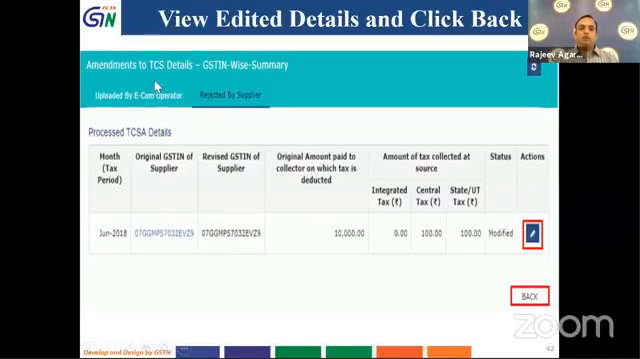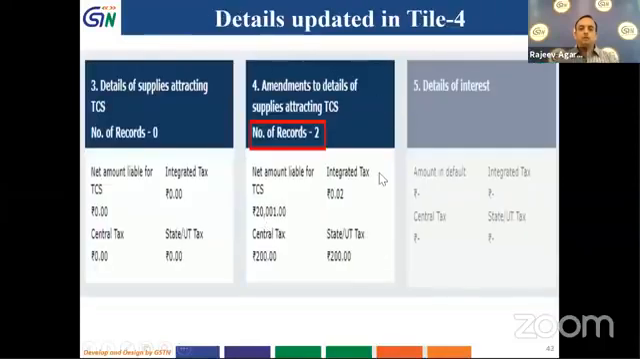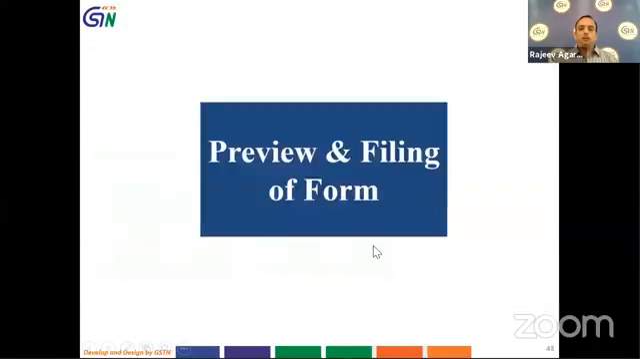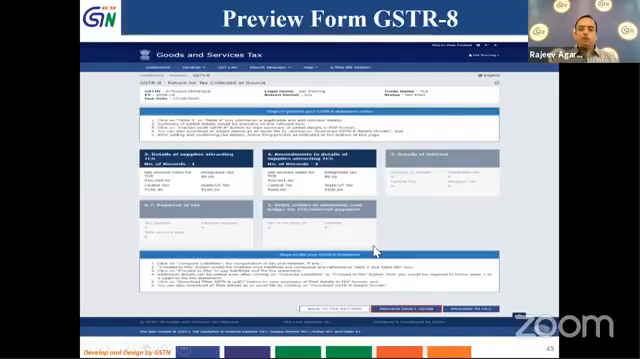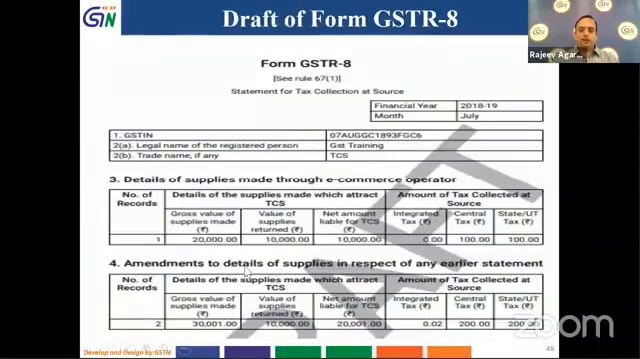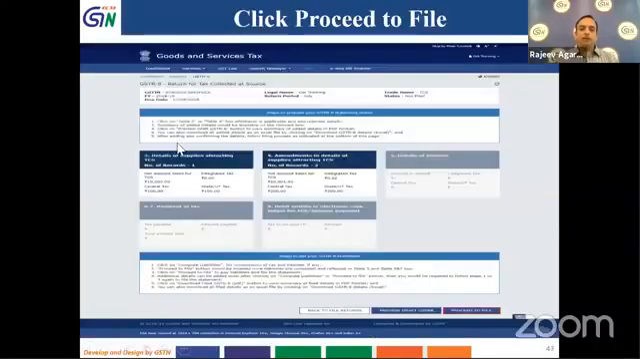Here in uploaded by e-commerce operator, I can add details because these were the entries which I was making amendments. So records will be shown amended. As soon as I do it, I can preview it. If you see in the bottom, there is a preview button which is given over here. I will click on that to preview it so that I get a brief of what details I have filled in. I can download it, check it, so that if any entries have to be amended, then I can go in table 3 and table 4 and amend it.